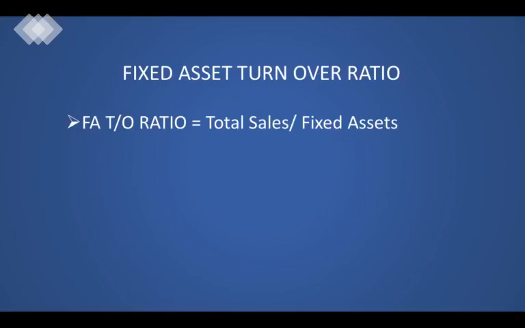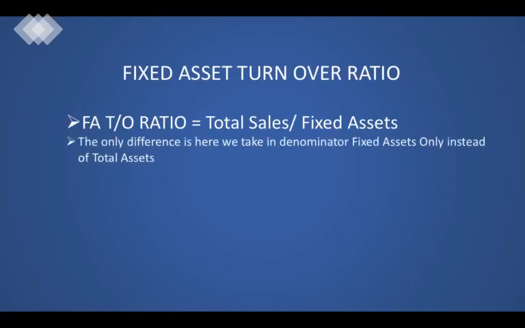That is why this ratio emphasizes on fixed assets. As we have learned, the difference here is only in the denominator, which shows fixed assets instead of total assets. As such, there is no industry benchmark, but there is a general trend.